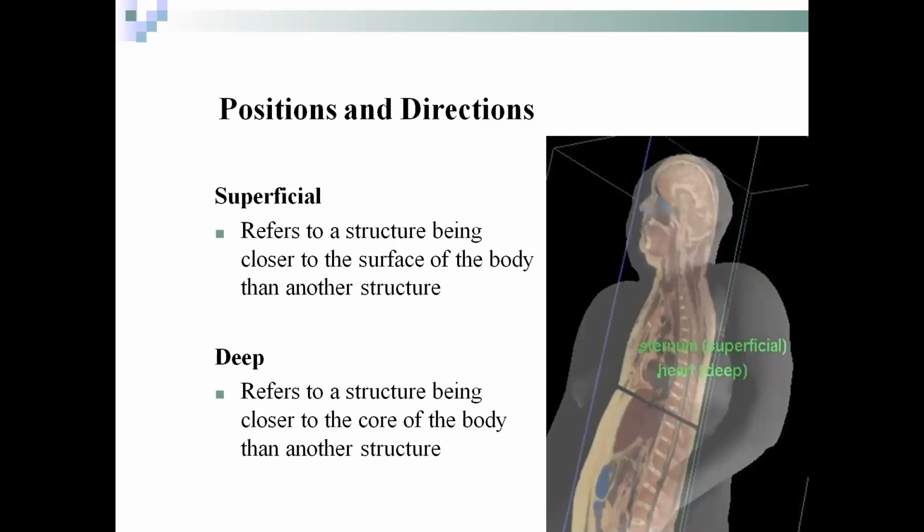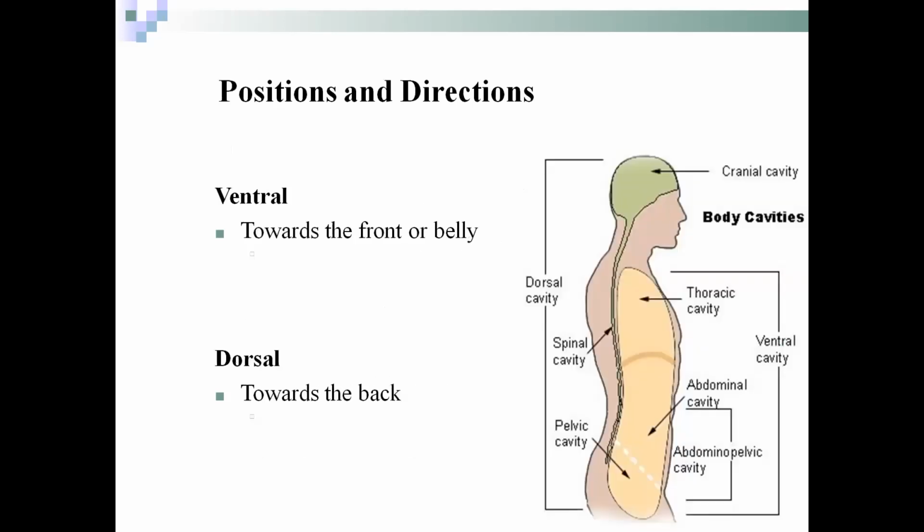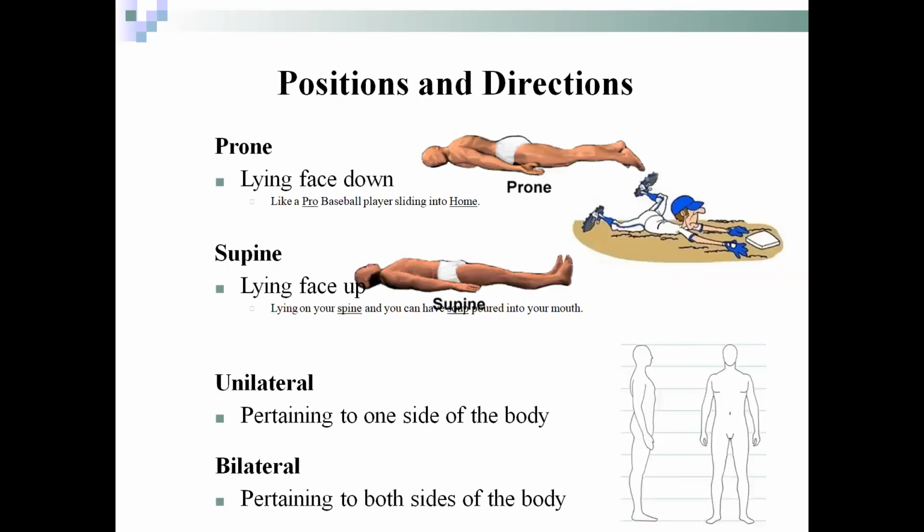Superficial refers to the structures being closer to the surface of the body than another structure, and deep means the structure being closer to the core of the body than another structure. Ventral means towards the front or the belly, and dorsal means towards the back. Prone means lying face down. If a person is lying face down, we say this position is prone. And if a person is lying face up, we say this is the supine position.